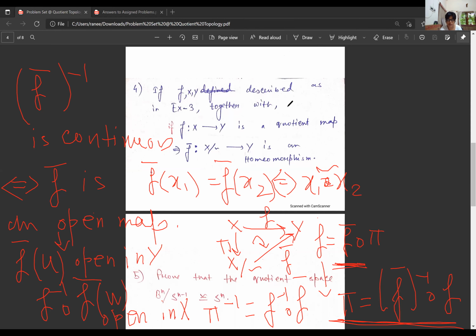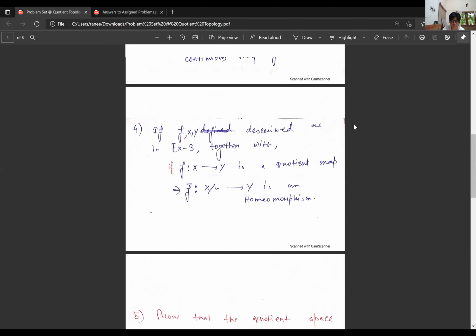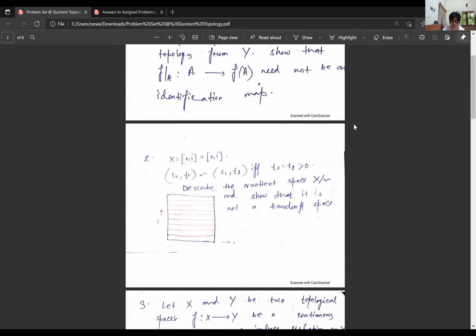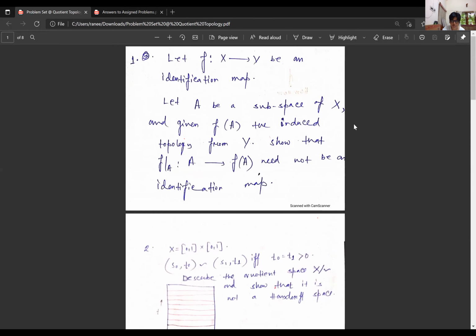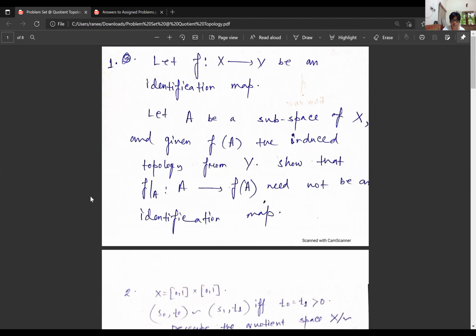Okay, with your due permission, I am erasing whatever I had written here. So now these are the two questions. Let's go back to the previous questions and see how to solve them. These questions are quite conceptual. Now let's observe question number 1.